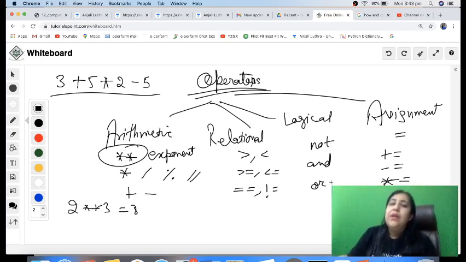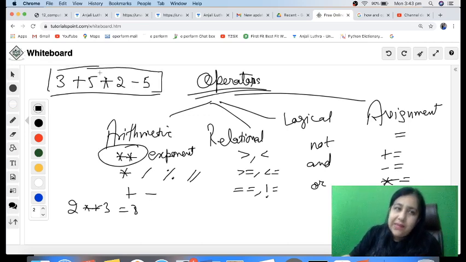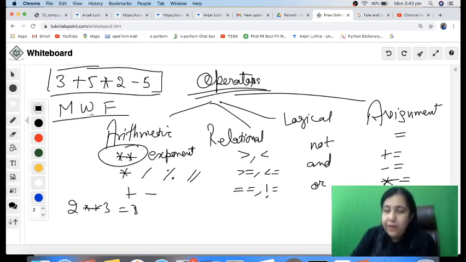I will be solving a number of questions like this in the next class, which will be on Wednesday. We will be having a video uploaded every Monday, Wednesday and Friday. And on Sundays I will try to have a live session. I'll tell you from when we are going to start it. On Sundays we'll have a live session where I'll be asking you questions and you can answer them over here. So this is about the very basics, the first class of Python revision tour. In the next class we will be working on operators and condition checking with the help of if else.